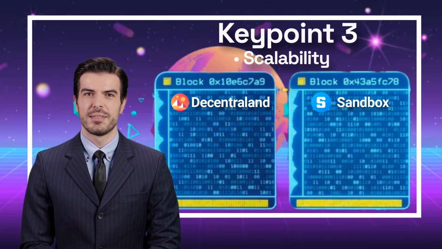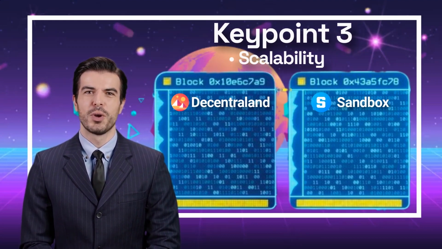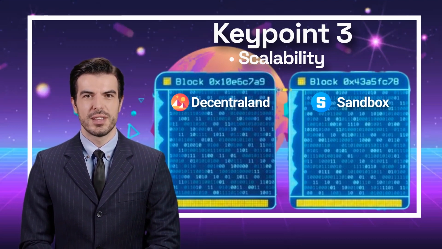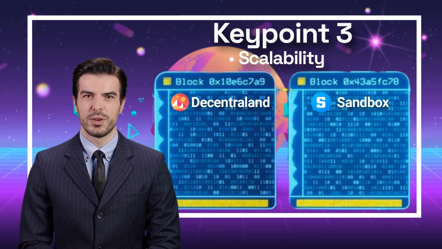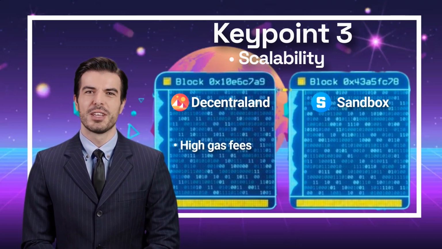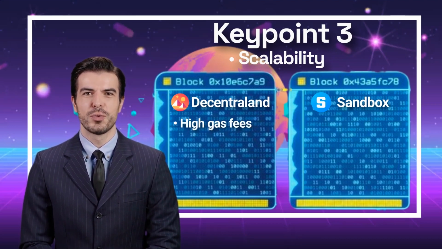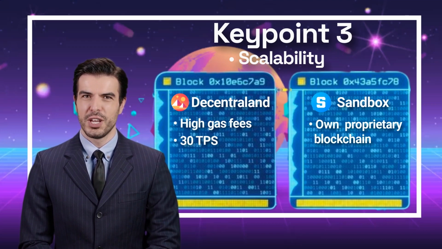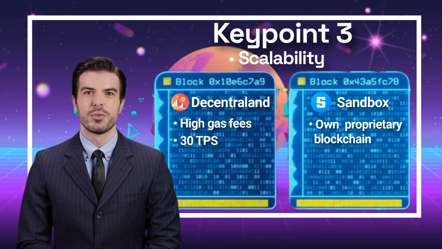Key point: scalability. Decentraland is built on the Ethereum blockchain, which is a general-purpose blockchain that uses a PoS consensus algorithm. The Ethereum network is facing scalability issues due to network congestion and high gas fees, which limits its blockchain to around 30 transactions per second. Sandbox, on the other hand, is built on its own proprietary blockchain and claims to have a transaction throughput of up to 200 transactions per second.